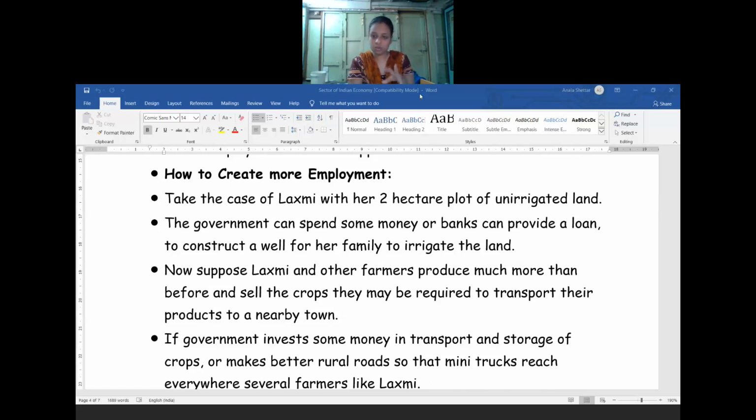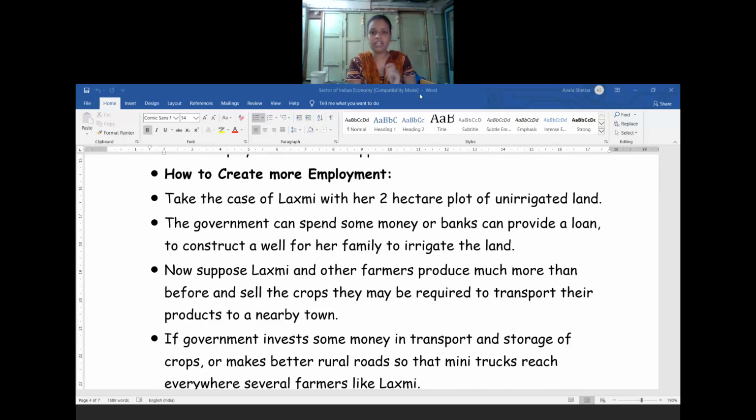Small farmers need to buy pesticides, chemicals, and HYV seeds, whatever quality seeds there will be, and it will be very costly. So what they will do, they will go to the money lenders and take a loan from them, and on the basis of the interest they pay, whatever they are growing they sell to that person. So they are not getting any kind of profit.